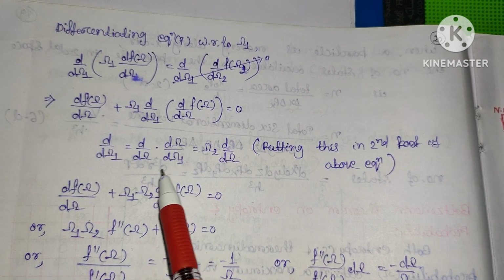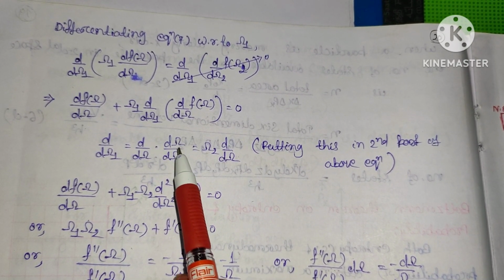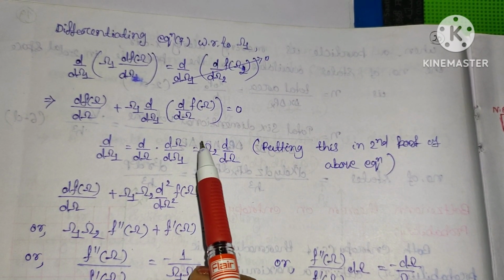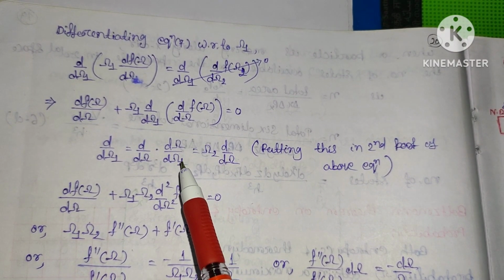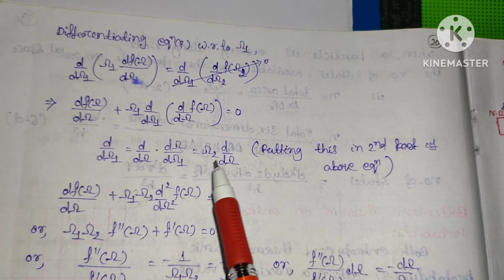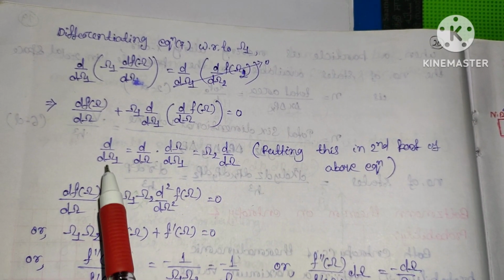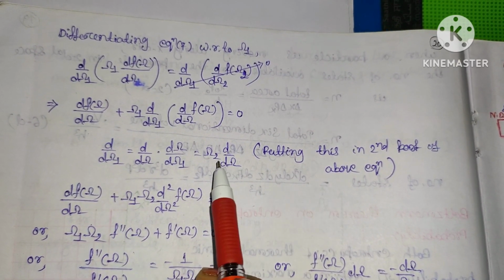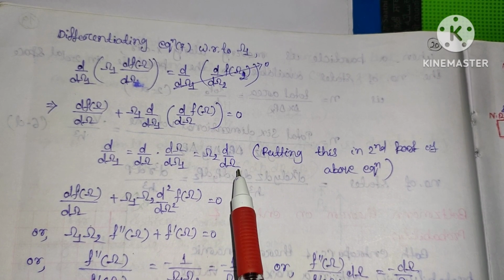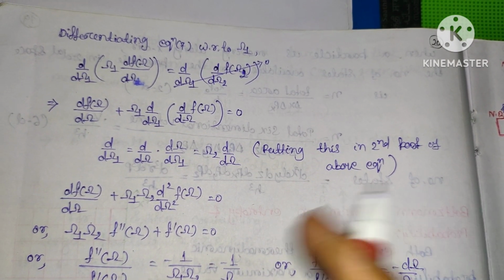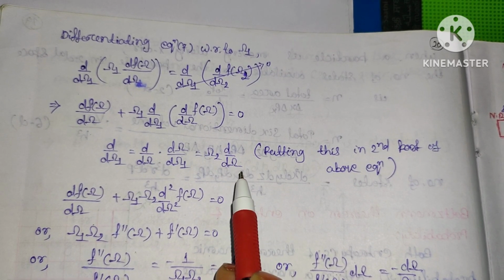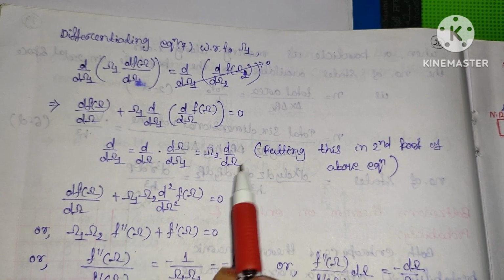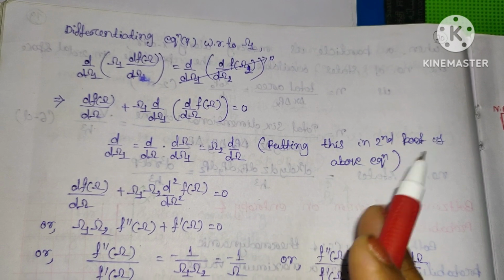So here also you can see that in place of omega, if we write omega 1 into omega 2, from that relation we will get omega 2. So d by d omega 1 will be equal to omega 2 into d by d omega, as we have solved before. In case of d by d omega 2, it is omega 1 d by d omega.